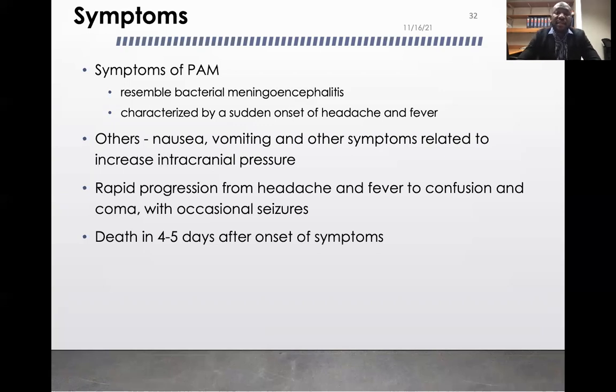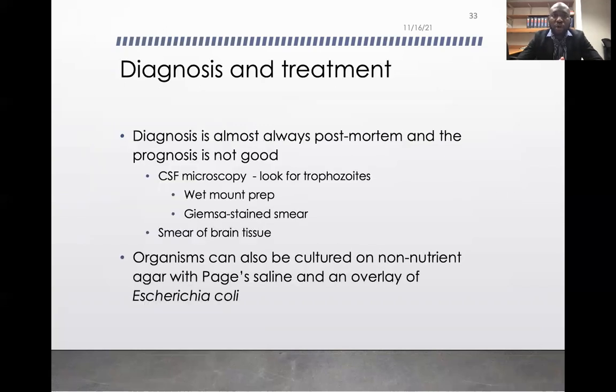So normally they're diagnosed after you're dead, and autopsy is much more common. It's almost always postmortem, and the prognosis is not good. With cerebrospinal fluid, you can do microscopy to look for trophozoites, you can do wet mount preparations, you could even smear the brain tissue and see them. The organism can be cultured on non-nutrient agar.